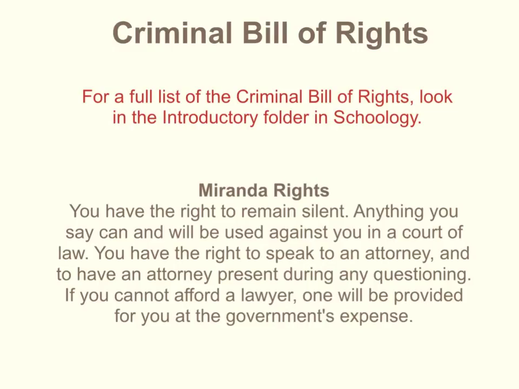The Criminal Bill of Rights basically is a list of rights that a person has in the court system. For example, they're to be presumed innocent until proven guilty. They're to receive fair questioning practices by the police. They have the right to an attorney and to a trial by jury. They have the right to be treated the same as others, regardless of their race, gender, religious preference, country of origin, or other personal attributes.